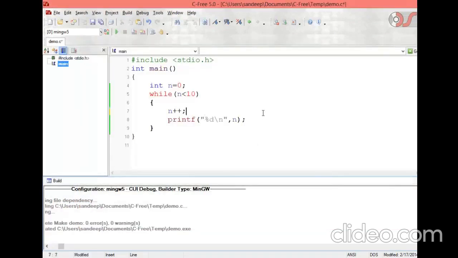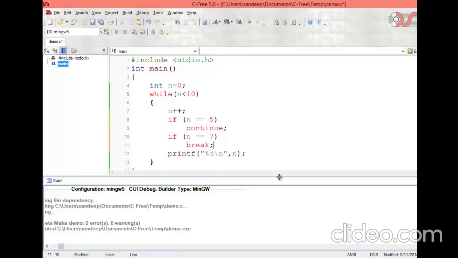Now what I'll do is, here I'll put some condition. If n is equal to 5, then I'll say break. Only one statement, so no need to put flower brackets. Like that, if n is equal to 7, or else here let us put continue, and here we'll put break.